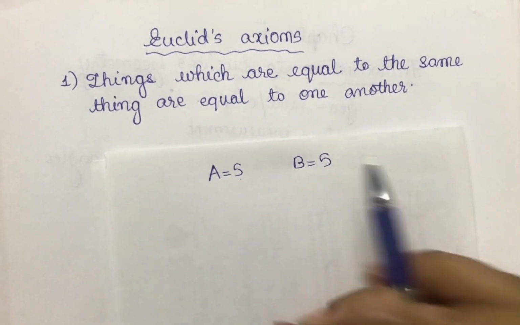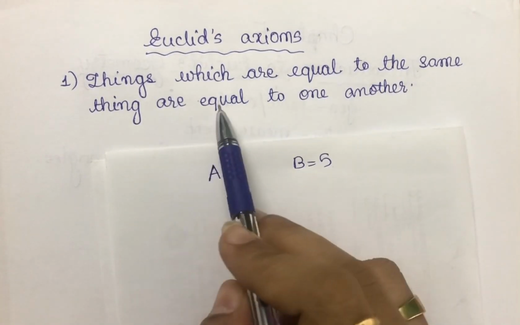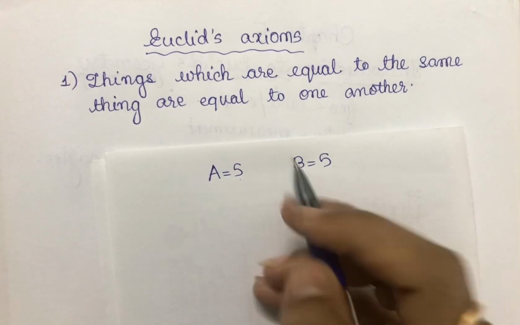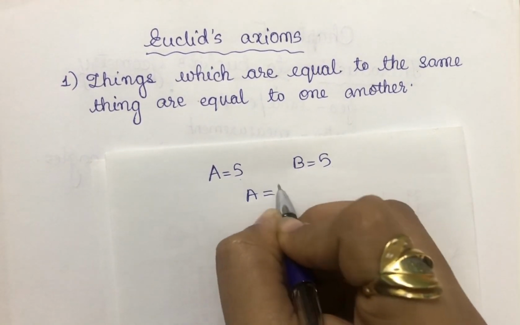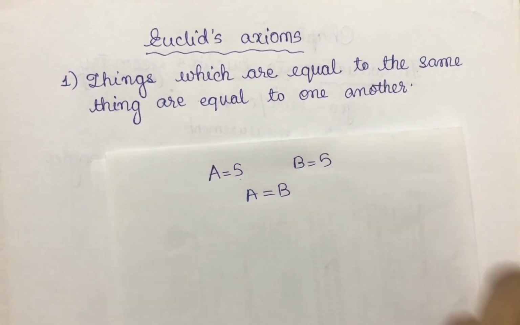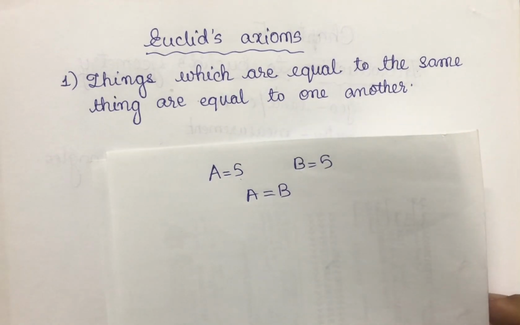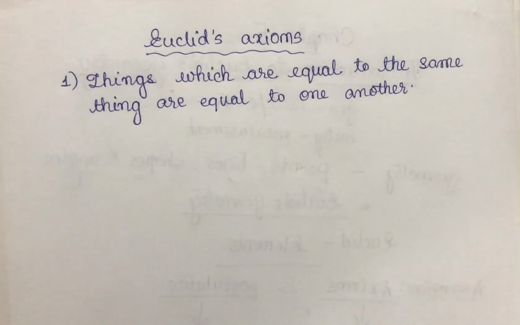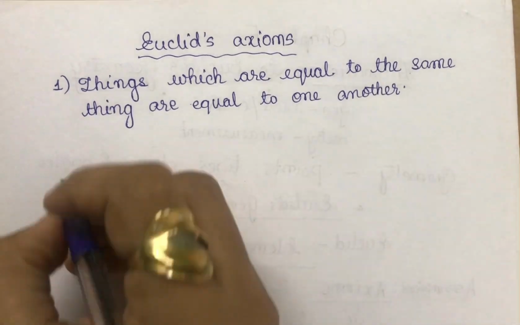A is equal to 5, B is equal to 5. So here obviously A is equal to B. So that is the first axiom of Euclid. These are actually very obvious, right?